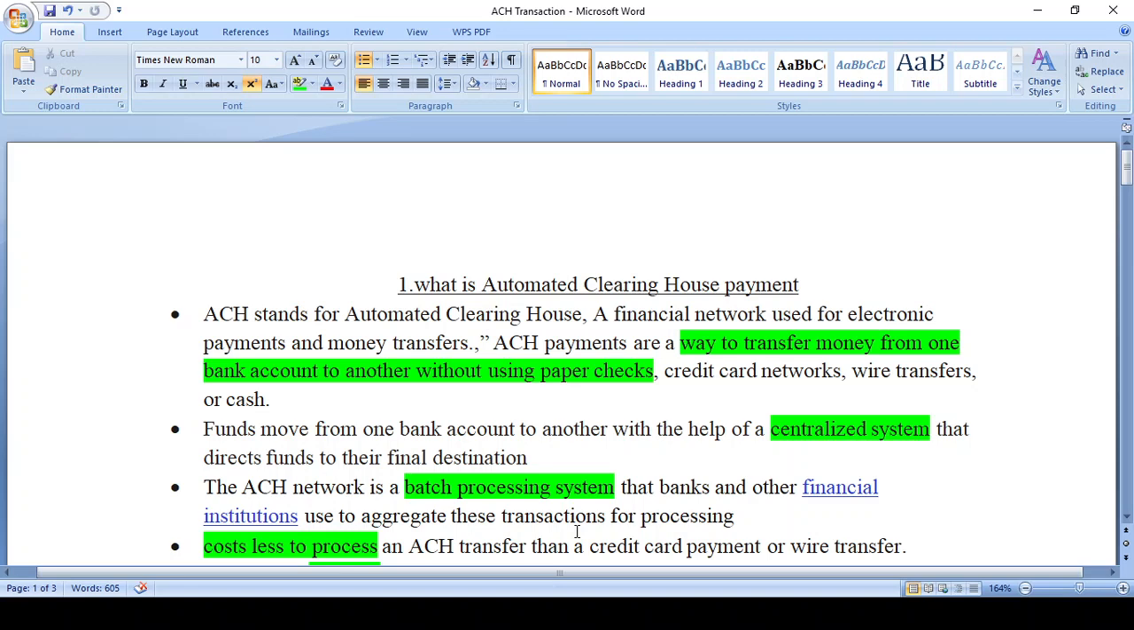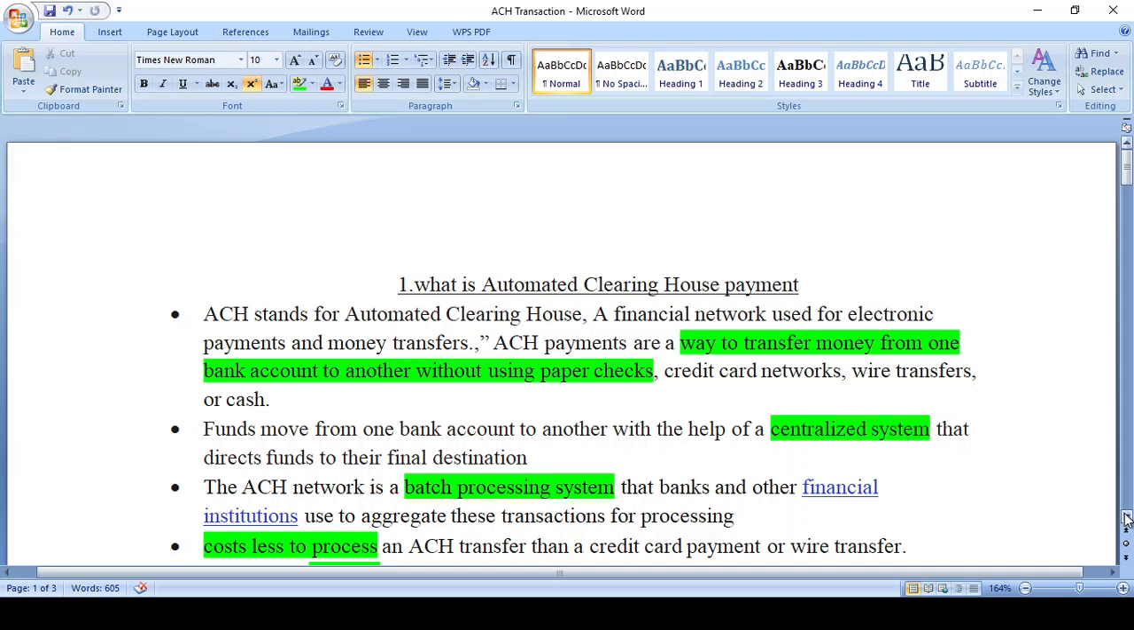The ACH network works only for batch processing. Please remember that the ACH network is only for batch processing. When you initiate a transaction in the ACH network, it goes batch-wise only. It never flows instructions one by one. Only batch transactions happen in ACH.